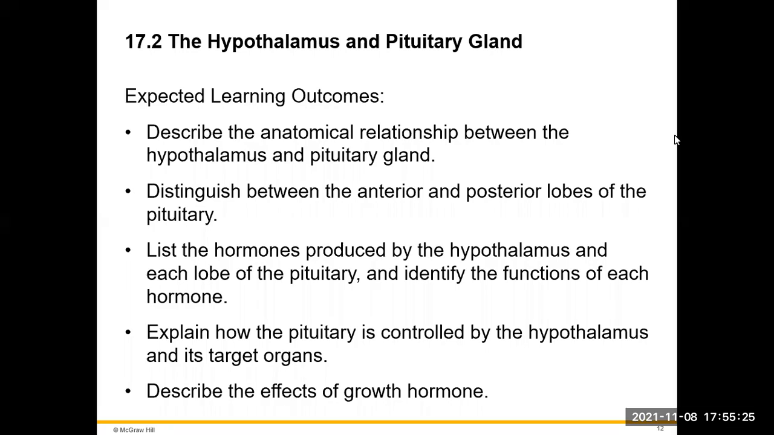Welcome back to section 17.2. Here we're going to talk about the hypothalamus and the pituitary gland. These are your expected learning outcomes for this section.